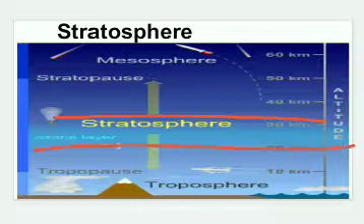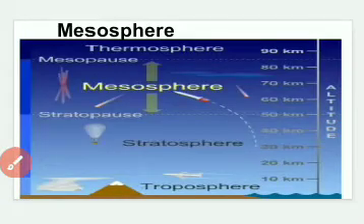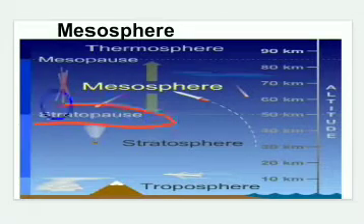Now the third important layer of atmosphere is ionosphere. Ionosphere or mesosphere is the layer found beyond the stratosphere which lies in between stratopause and mesopause.